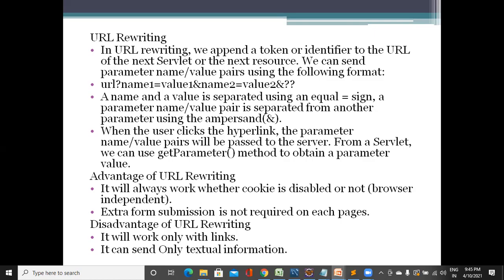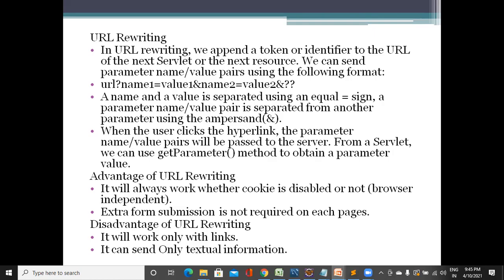So now I'll explain you in detail. In HTTP session, we have a major drawback. This technique works fine if the cookies are accepted by the browser. If cookies are rejected by the browser, then HTTP session does not work. In order to overcome this problem, we got URL rewriting. In the case of URL rewriting, the session ID is stored in a cookie and also in the address bar. The advantage of storing the session ID in the address bar is that if the browser is rejecting the cookies, still session tracking takes place.